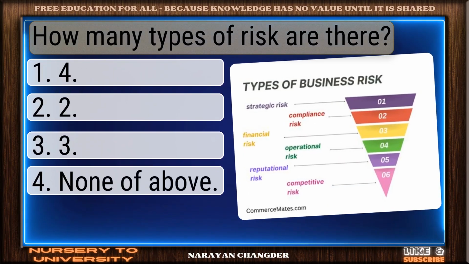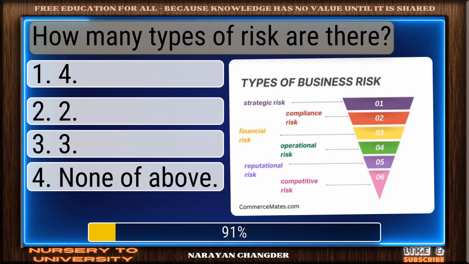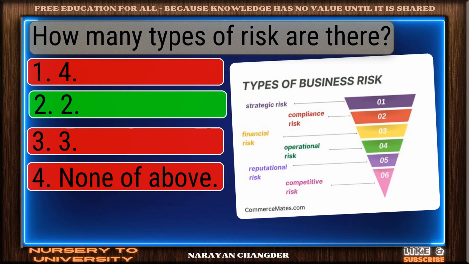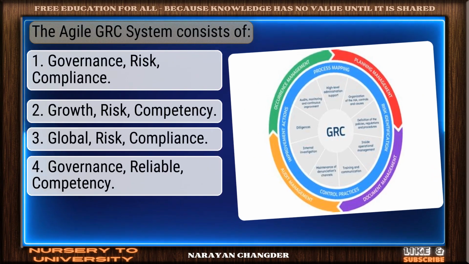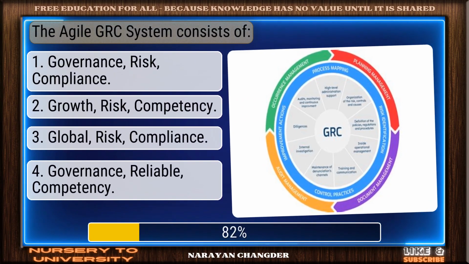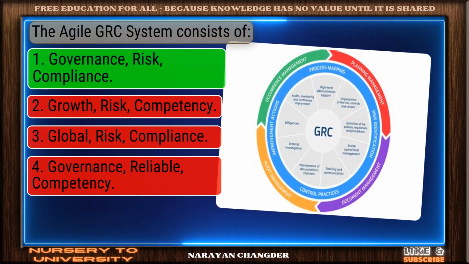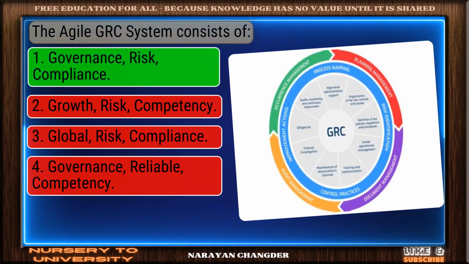Question number 35. How many types of risk are there? Bravo. 2 is the answer. Question number 36. The Agile GREC system consists of. You got it. Your choice: governance, risk, compliance is right.